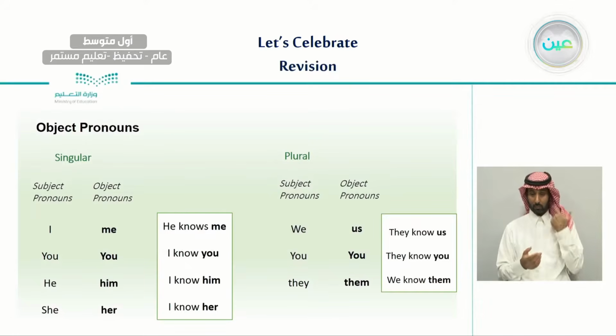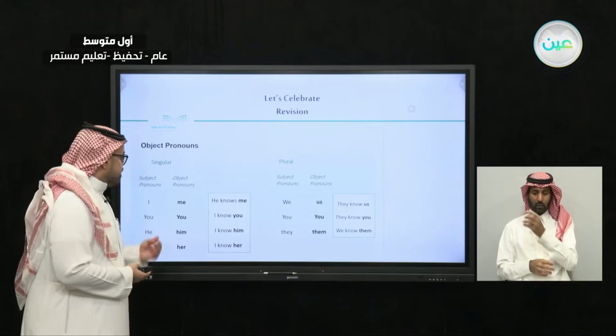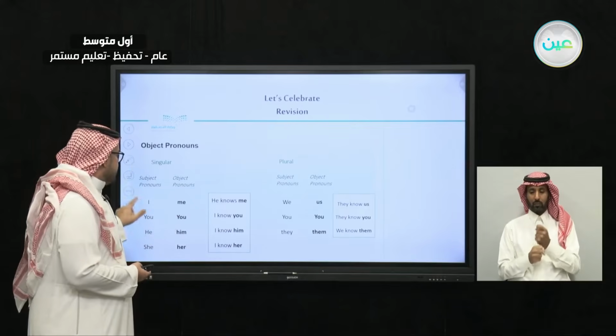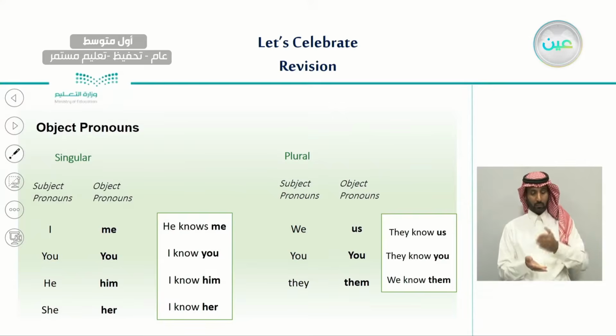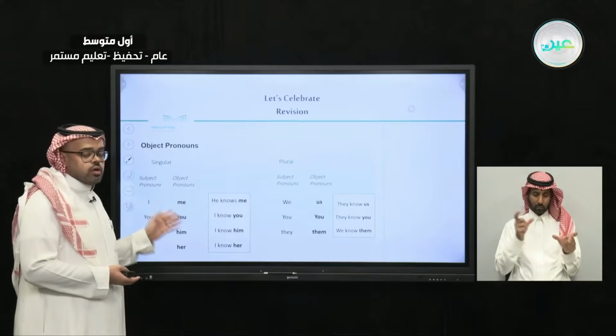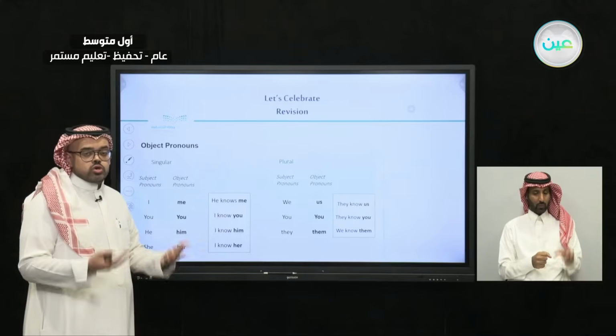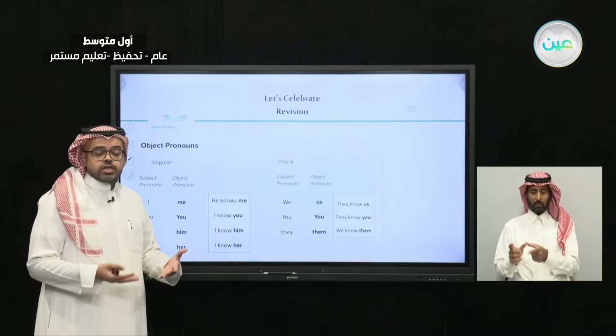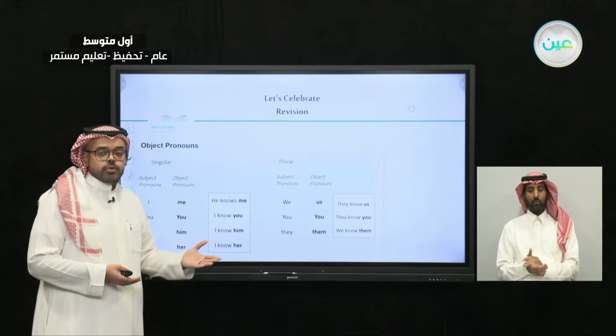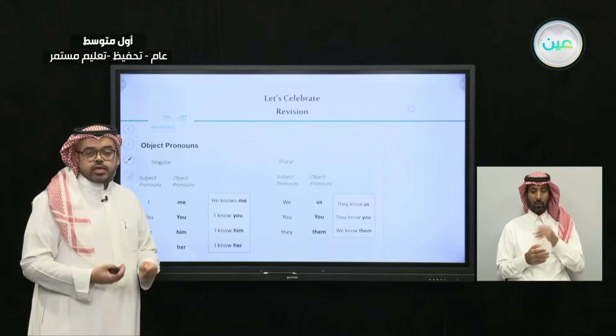Last lesson we had the grammar rule, which is the subject pronoun, and we talked about how we can differentiate between subject pronouns and object pronouns. We said that we usually use the object pronouns after a verb. We use subject pronouns when we are talking about any action, for example, I play football, he travels to Mecca, and so on.